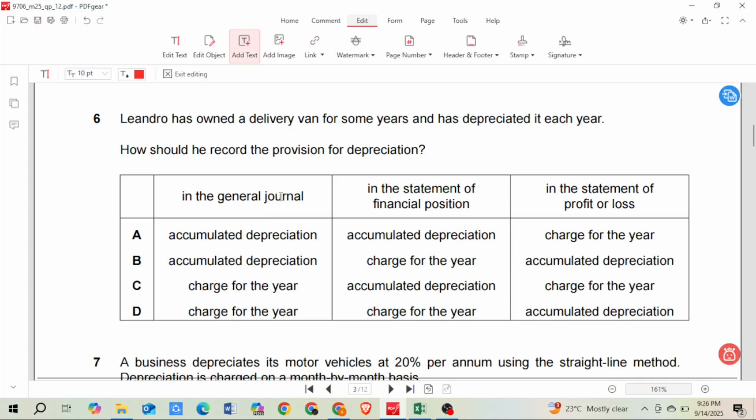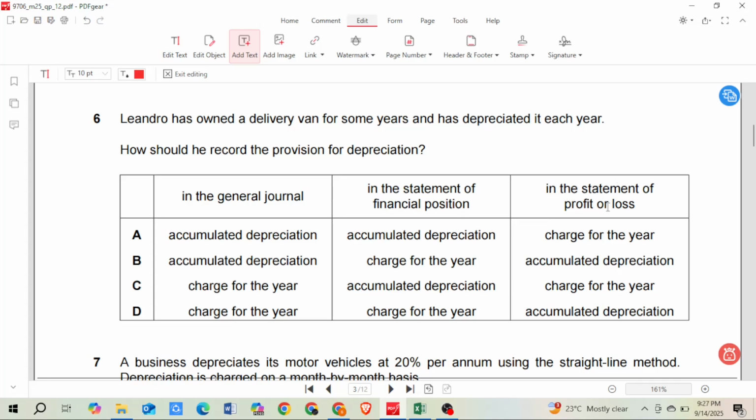In the general ledger, we need to write down how much we are charging for the year. General ledger, in the sense, the provision for depreciation ledger account. Every year we charge depreciation and we transfer it to the provision for depreciation account. So we write down charges for the year. Now in the statement of financial position, we write down the total depreciation that we have gathered for that particular asset, so it's the accumulated depreciation of the asset. So first, in the general ledger, charges for the year. Second, in the statement of financial position, accumulated depreciation.